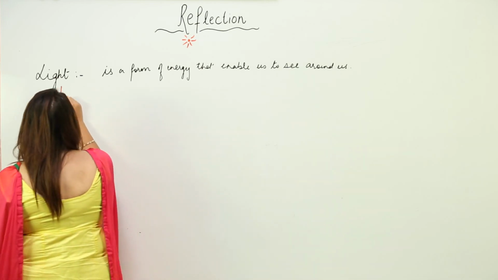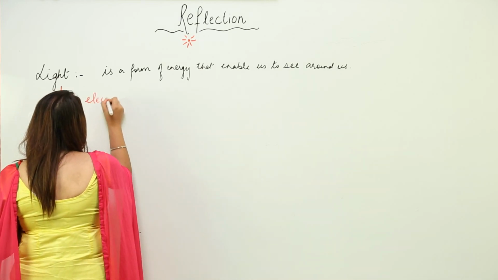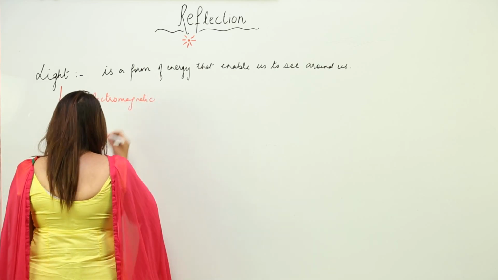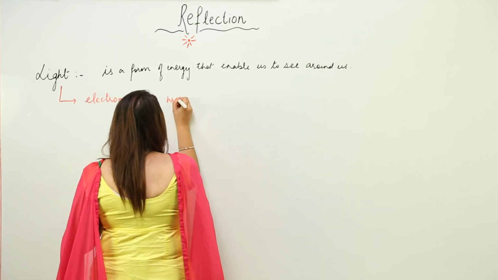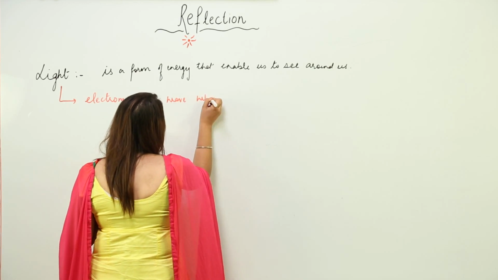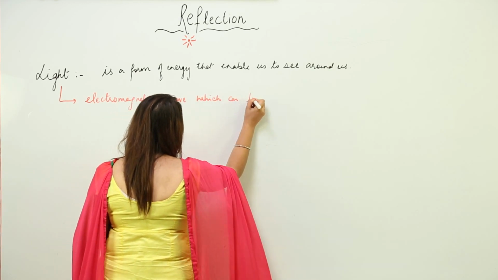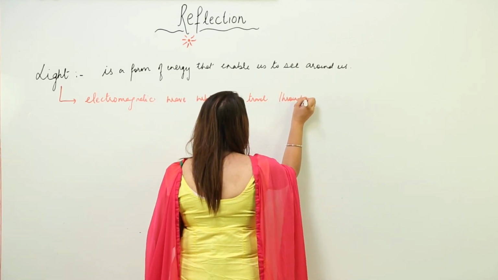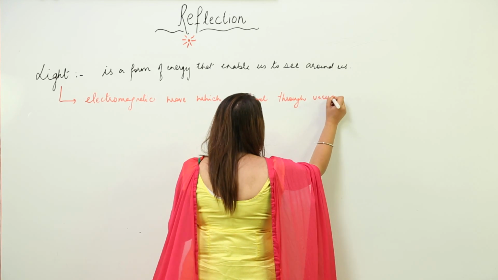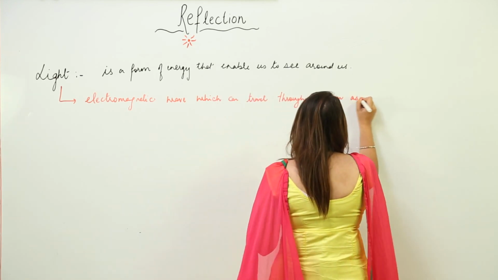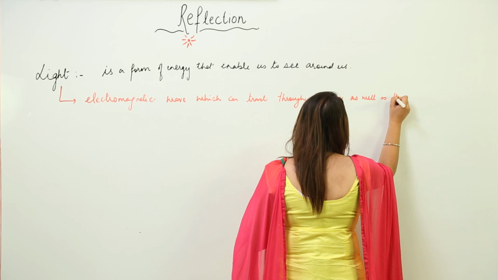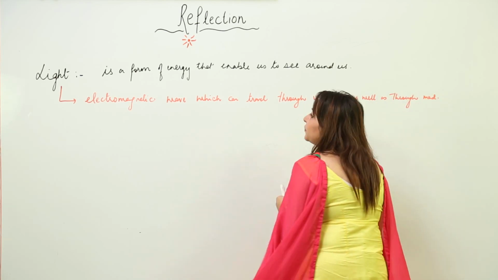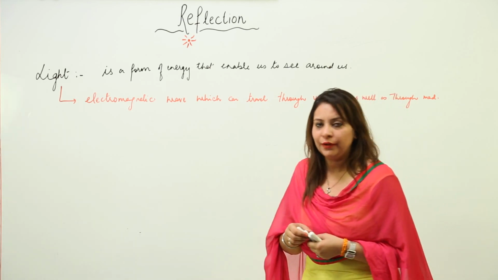Light is an electromagnetic wave which can travel through vacuum as well as through medium. So light is an electromagnetic wave.